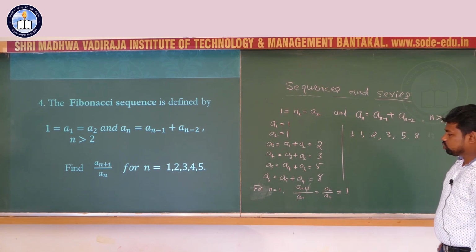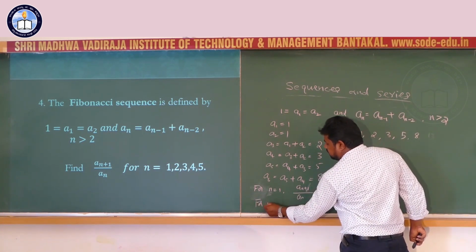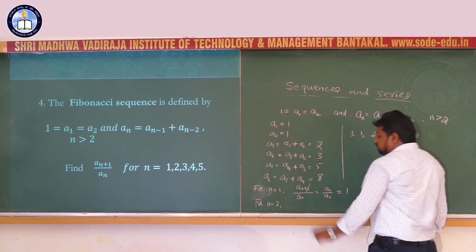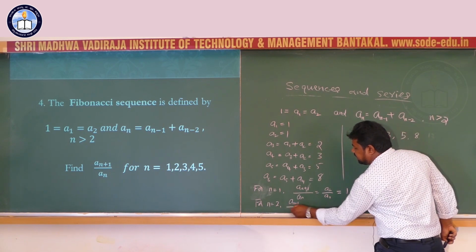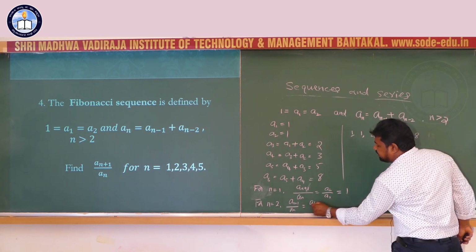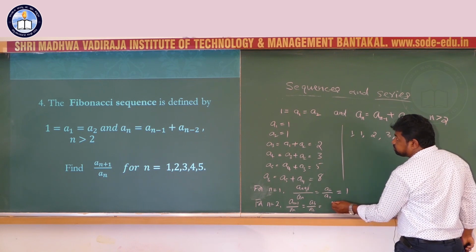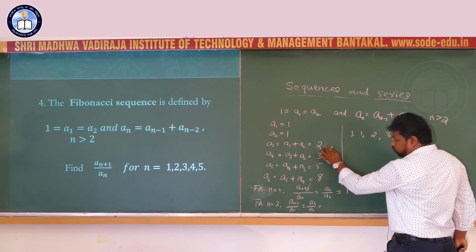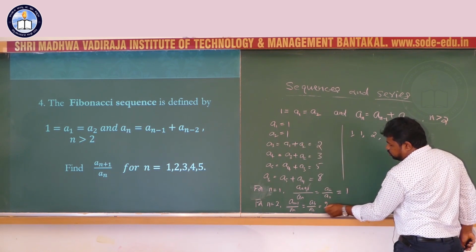For n equal to 2, an plus 1 by an equals a3 by a2, that is a3 here 2, a2 1, 2 by 1, 2.